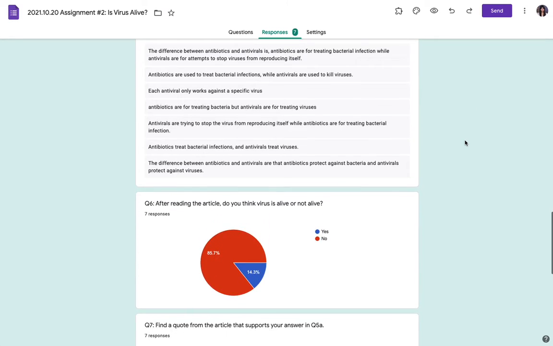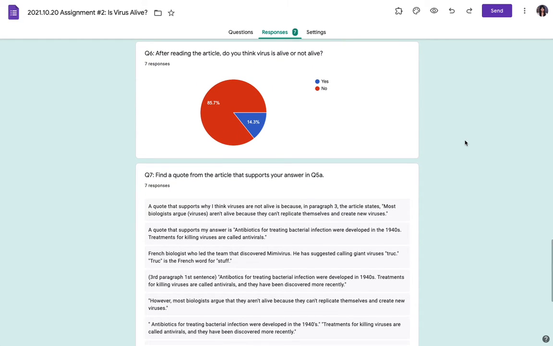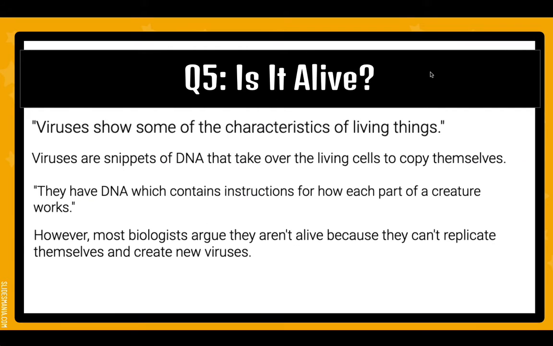Next one right here. After reading the article, do you think the virus is alive or not? So we see similar data from the beginning, but we see the majority say no. And you also include the reason why you put that it is no. I see a lot of very good quotes that you pull out from the articles. Great job. Well, let's take a look right here.